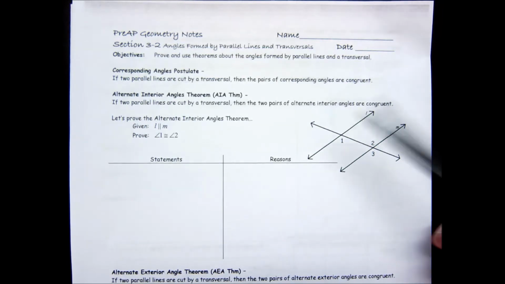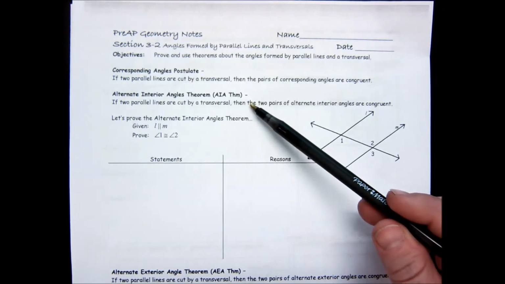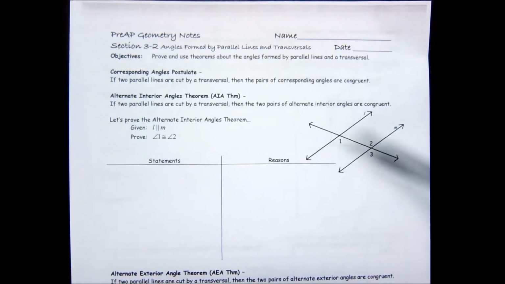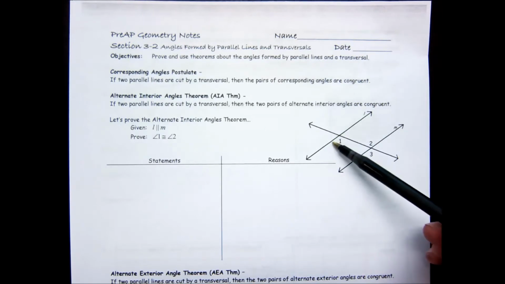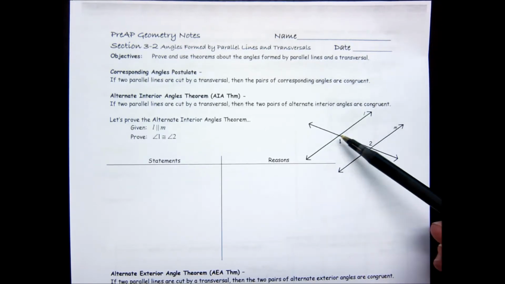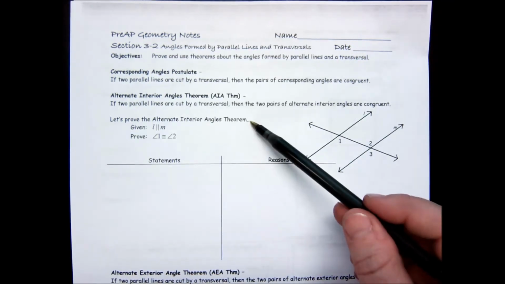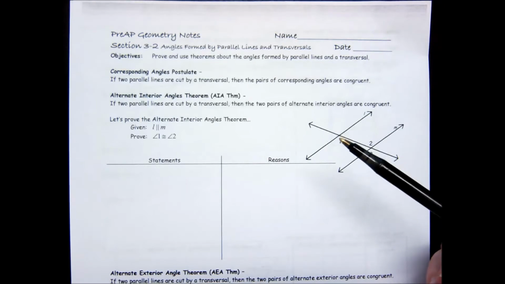So let's look at the alternate interior angles theorem. It says if two parallel lines are cut by the transversal, then the two alternate interior angles are congruent. So angle 1 and angle 2 would be congruent. So that's what we're going to prove next. So we're going to prove the alternate interior angles theorem.